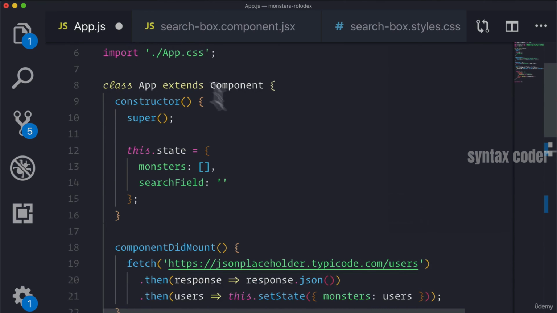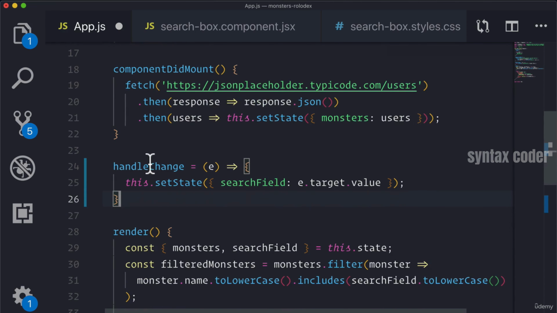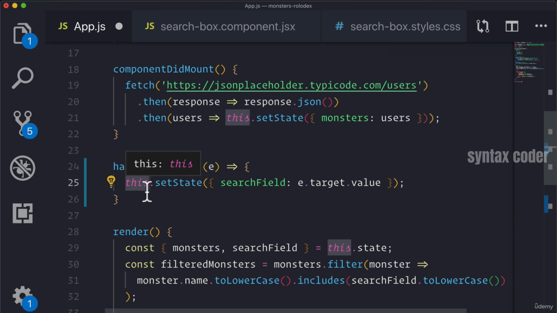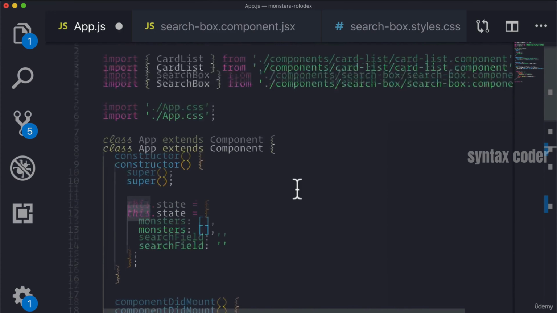So when our component is getting run by JavaScript for the first time, and it's like, oh, I got to instantiate this new app class, it checks inside and it sees that there's this handleChange method that points to an arrow function. So then it defines the arrow function based on what code we've given it, right? And the moment it sees the this keyword, it's like, oh, this is an arrow function. I'm going to automatically bind this to the place where this arrow function was defined in the first place. And the context of this arrow function is our app component.